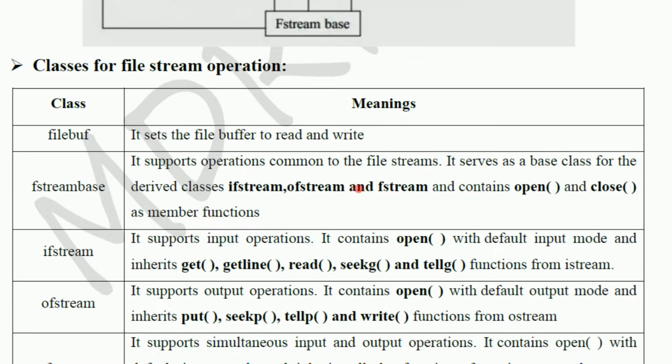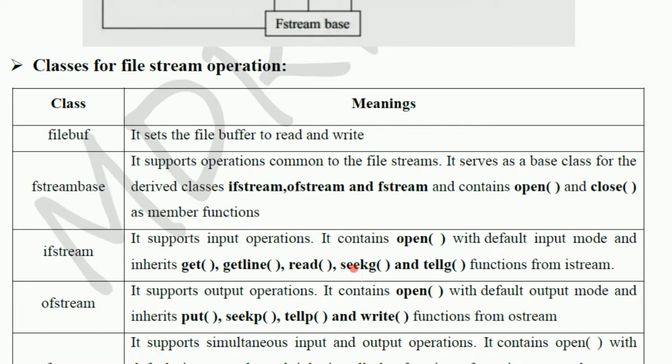It serves as a base class for the derived classes ifstream, ofstream, and fstream, and contains open and close as member functions. That means you can open one file for the reading purpose, you can open one file for writing purpose, and at the end, when the reading operation and write operation are over, then we can close it with the help of the close function.